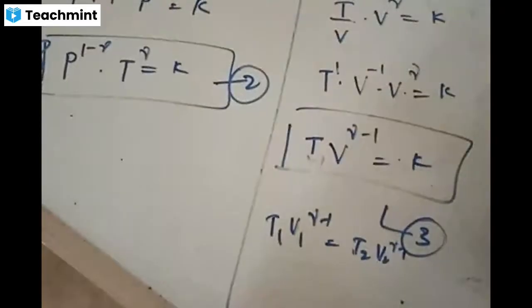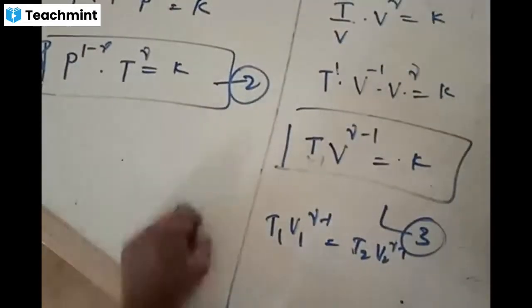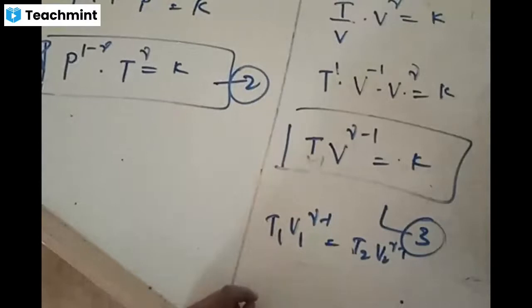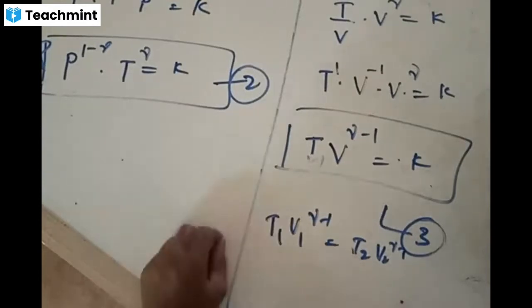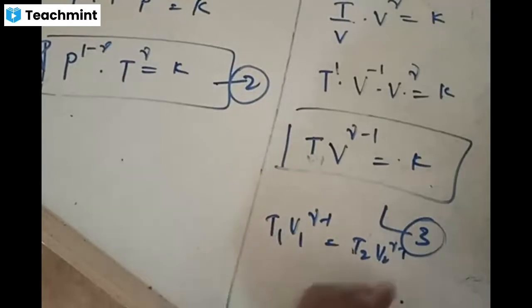He says in the question that there is a monoatomic gas which is undergoing an adiabatic process from an initial volume of 1 liter to a final volume of 10 meters at a temperature of 10 degrees. What could be the final temperature to achieve that final volume? He says monoatomic gas, gamma value is given, initial volume is given, final volume is given, one temperature is given. You need to find the other temperature. Or two temperatures would be given. Now there are four parameters, four unknown things.